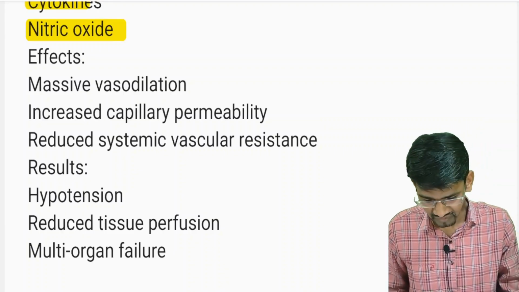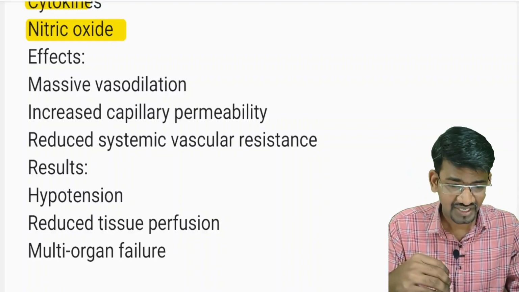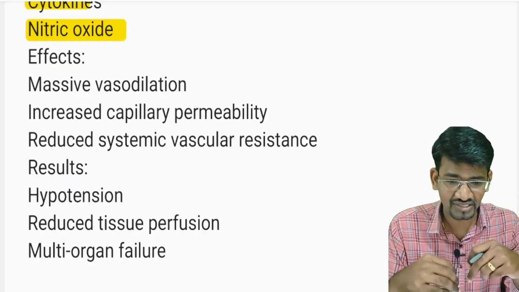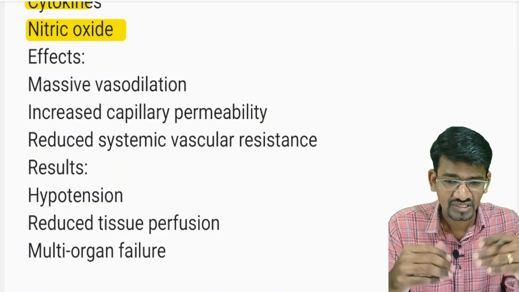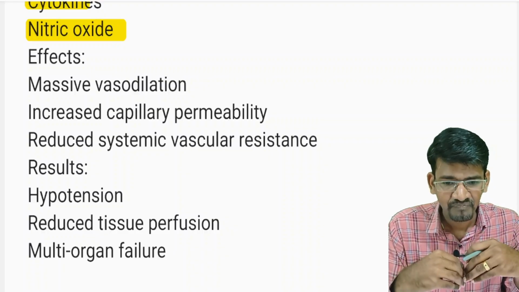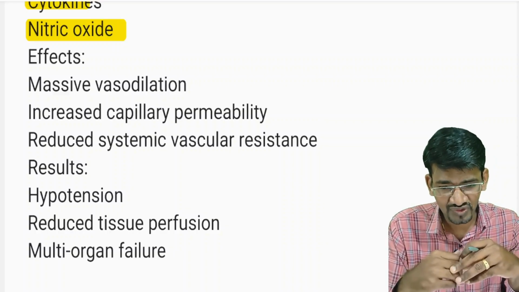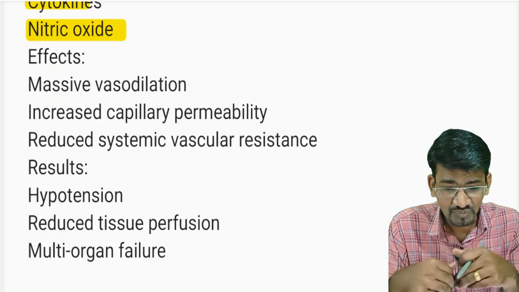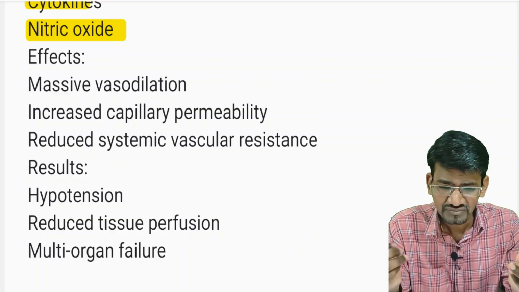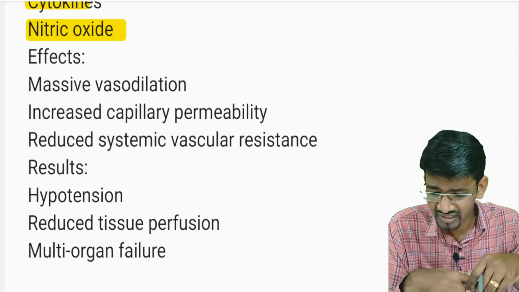Because of the vasodilation, there is increased permeability, and the plasma seeps into the extracellular spaces. The blood volume decreases, the venous return is reduced, cardiac output is less, oxygen supply to the tissue is less, with hypotension and tachycardia. Again, all these symptoms of shock will be seen with septic shock.